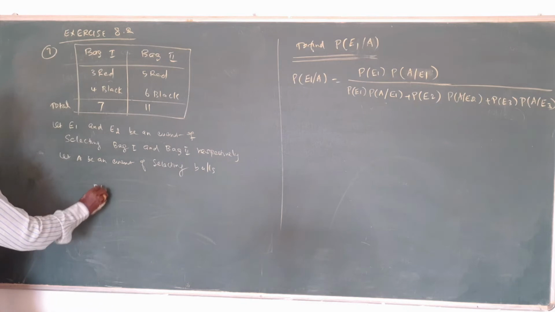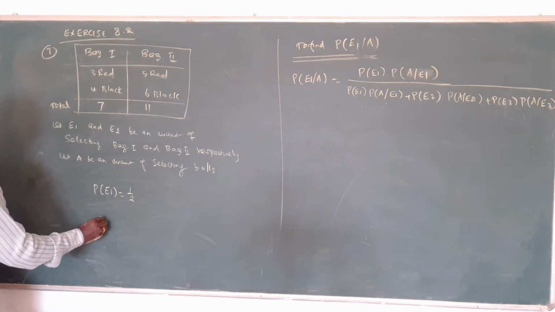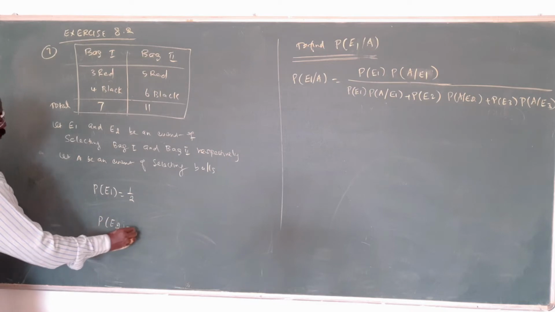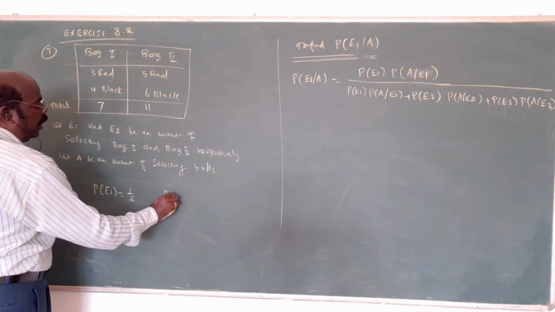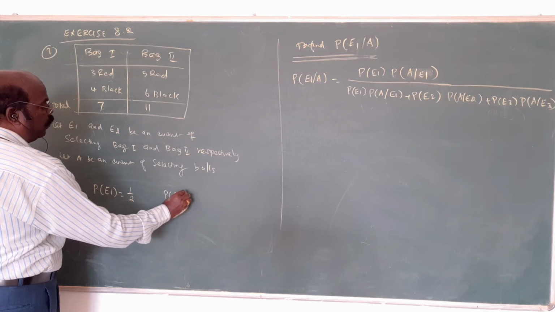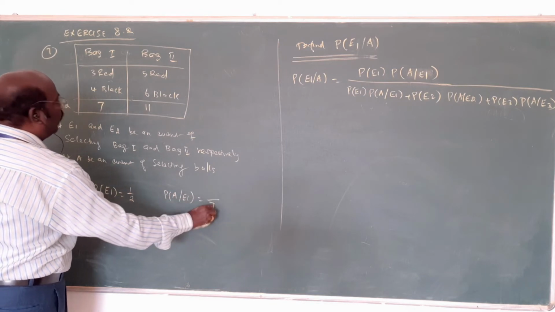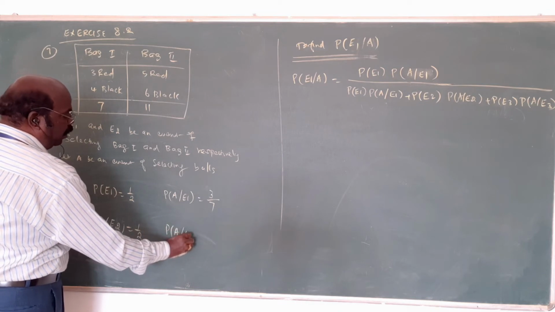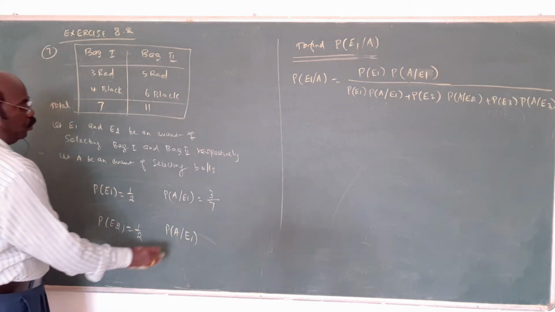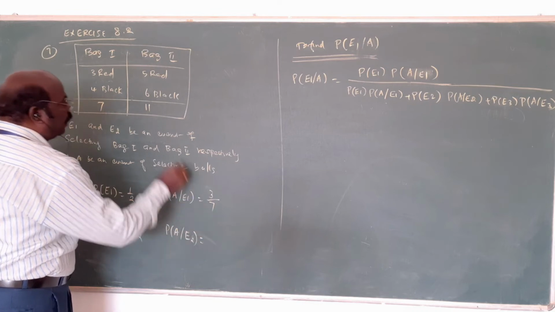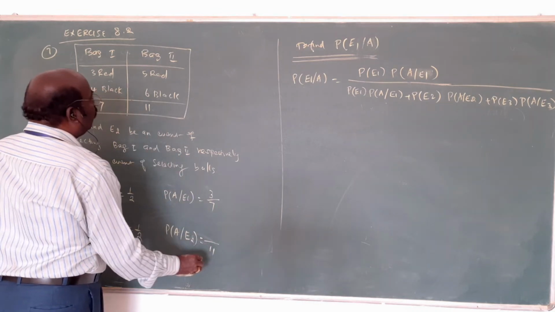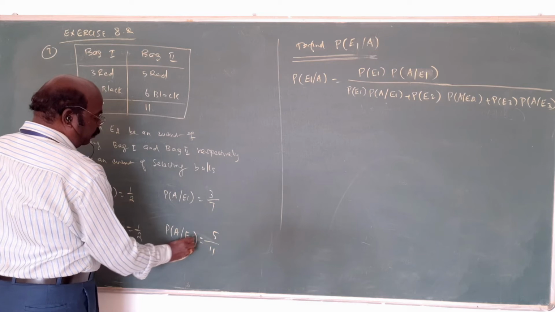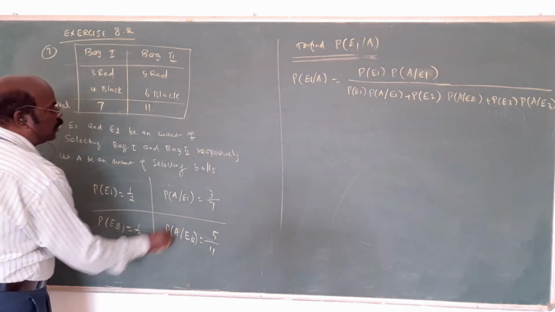What is given? The probability of E1 is one out of the 2 bags, that is 1 by 2 only. The probability of a red ball from the first bag is 3 by 7. The probability of a red ball for E2, the second bag, is 5 by 11. Isn't it?